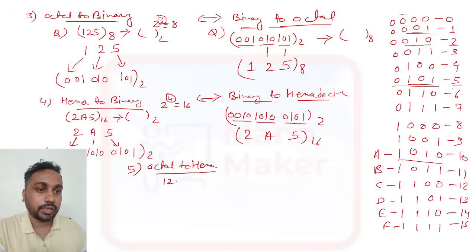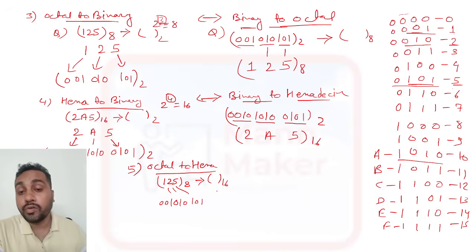Suppose we have 125 as an octal, and we need to convert this into a hexadecimal. So what you need to do? You need to first convert this into binary form. So for binary form, what we will do? We will make 3 pairs. The 3 pairs will be 101, 010, and 001.